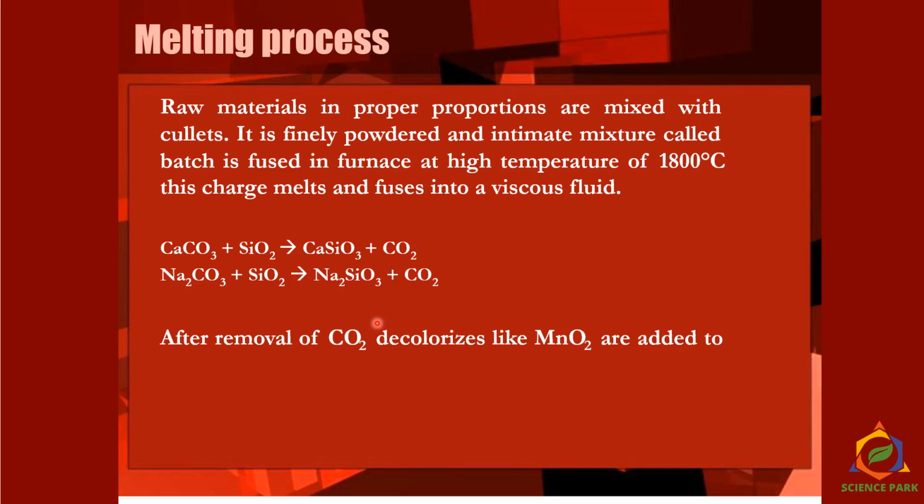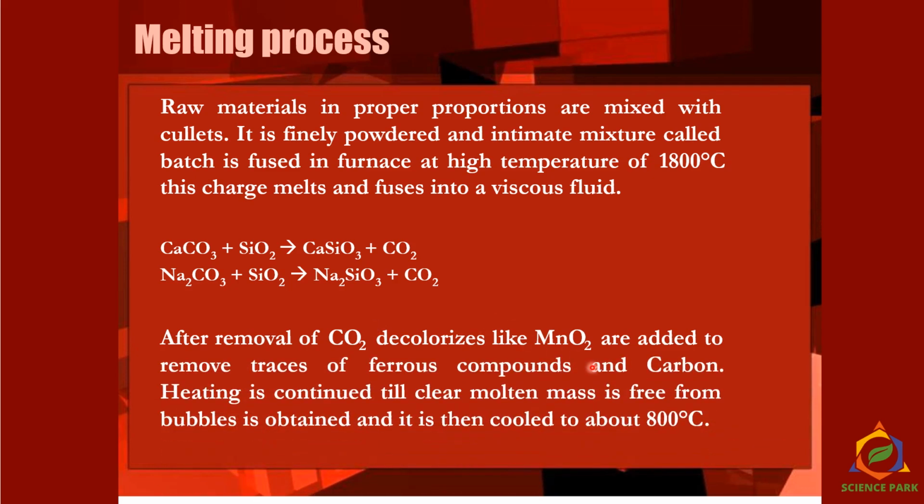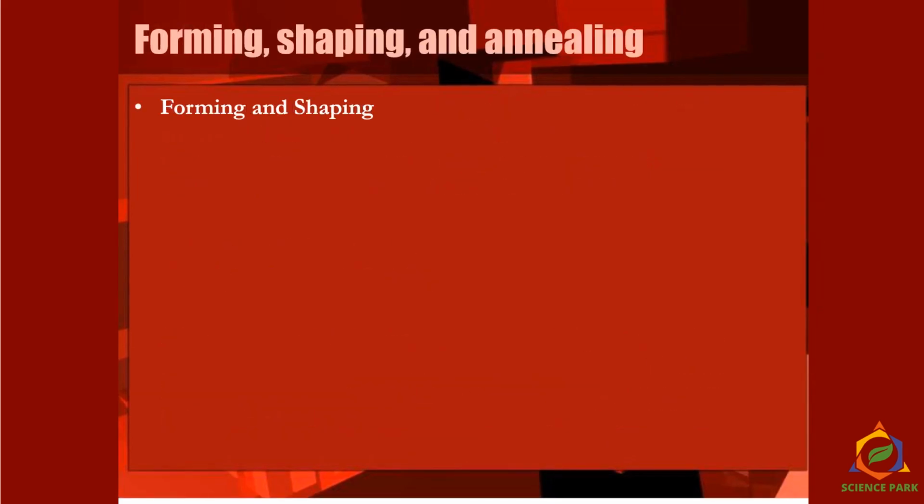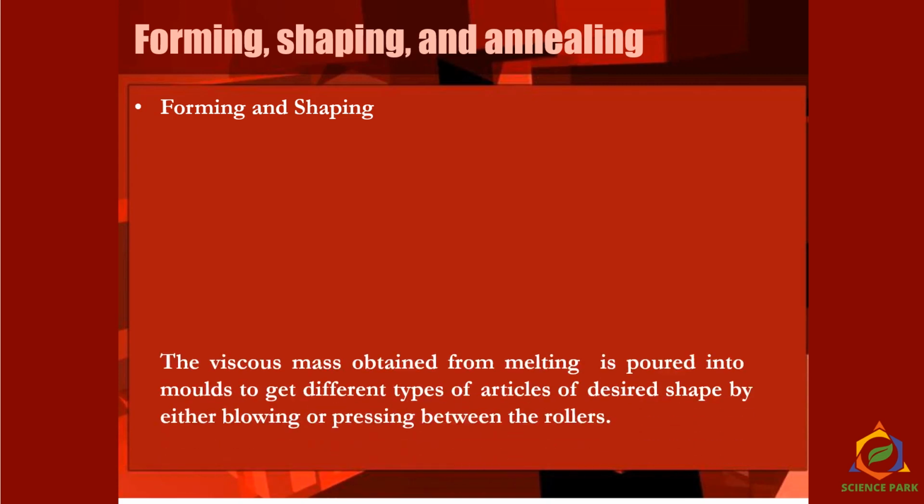we can decolorize the glass by using a material like manganese oxide, which is added to remove the traces of ferrous compounds. Ferrous gives you a reddish color to the mold, right? The heating is continued till a clear molten mass which is free from bubbles is obtained, and then it is cooled to about 800 degrees Celsius and then fed to the mold. Then forming and shaping and annealing are again very important steps.